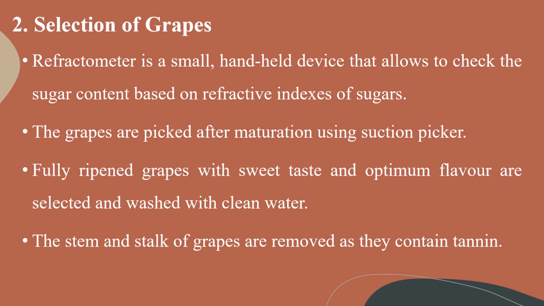The selection of grapes is the most important step in wine production. The refractometer is a small handheld device that allows checking the sugar content based on refractive indexes of sugars in grapes. The grapes are picked after maturation using a suction picker. Then the fully ripened grapes with sweet taste and optimum flavor are selected and washed with clean water. Finally, the stem and stalk of grapes are removed as they contain tannin.